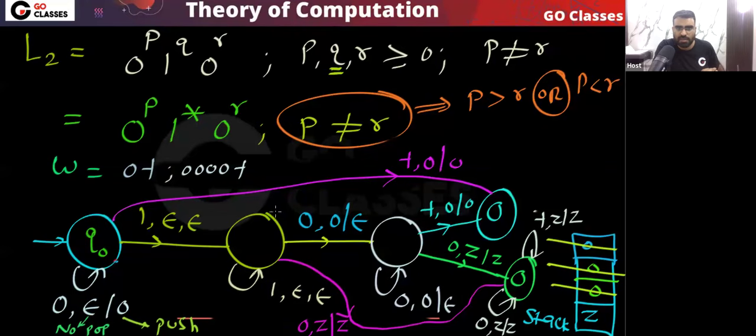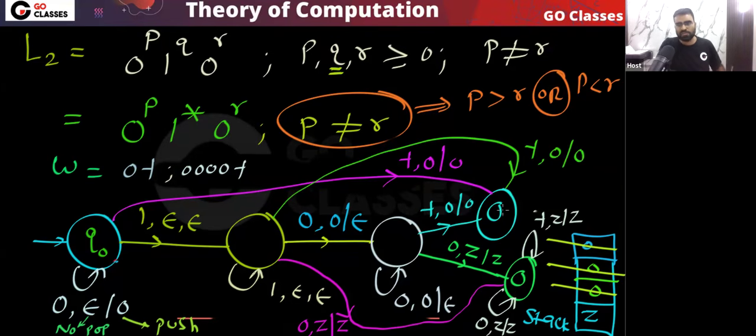So notice here, I need to put this transition that in this state, if the end marker comes, then what will I do? On top of the stack there is 0, and the end marker is coming. On top of the stack there is 0. Then I will just go to this final state. Okay, that's it. Now let me tell you, this is the perfect DPDA for this language. Okay, you can check it out.